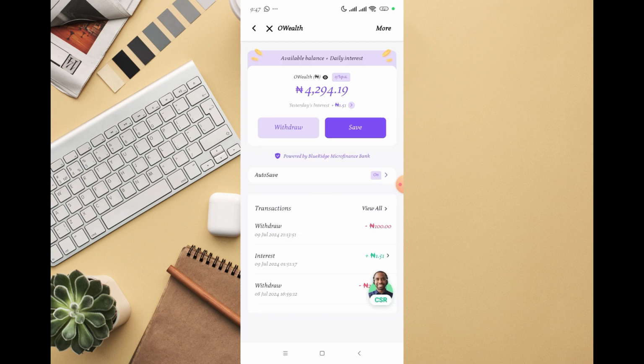But then you can actually save to your Owealth directly. You can see I have money right there, and I already turned on autosave, so it will be saving my money automatically. You can also follow the same process, and I believe that is exactly what you're looking for around Owealth auto invest or Owealth invest, and then you'll be able to earn commission every day, no matter how much you have in your balance. So that's how it works.